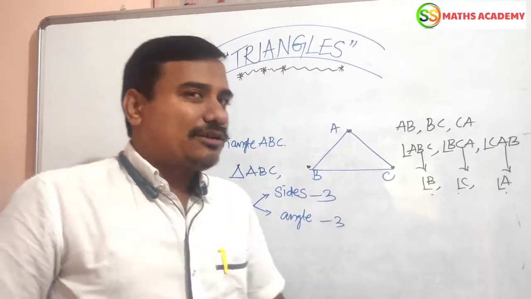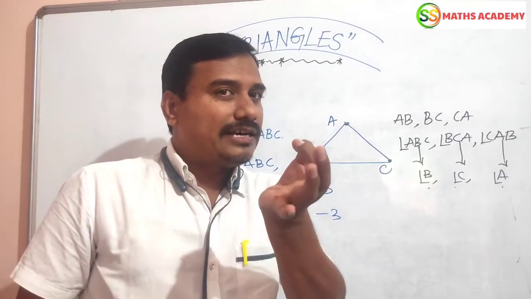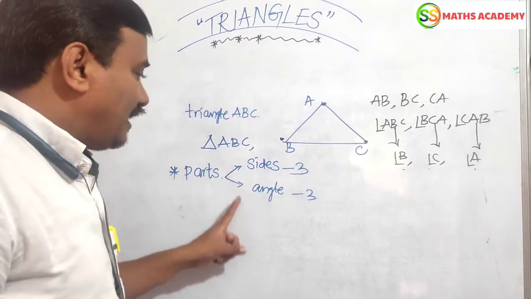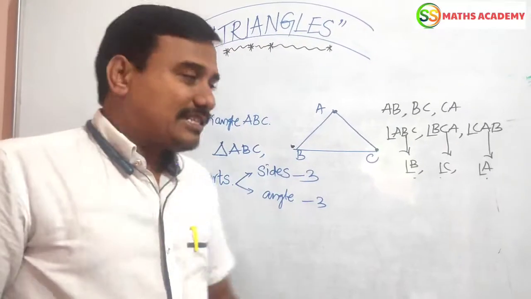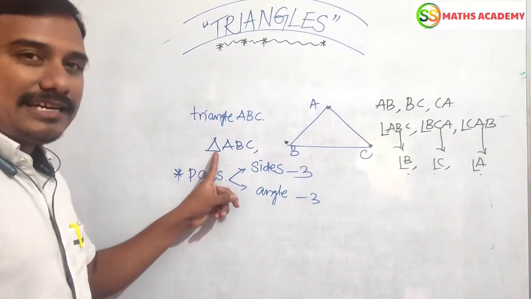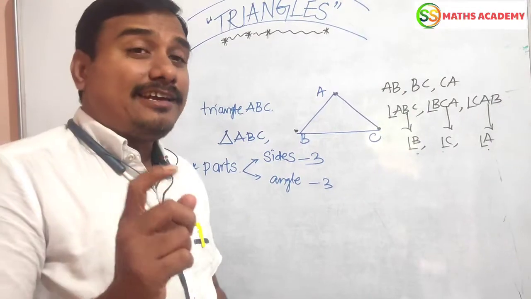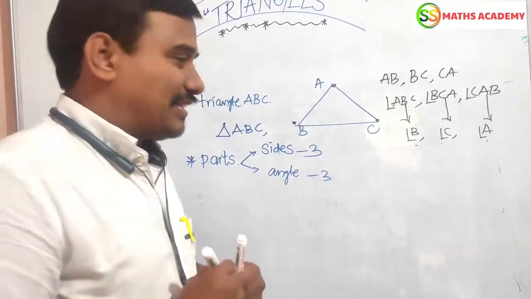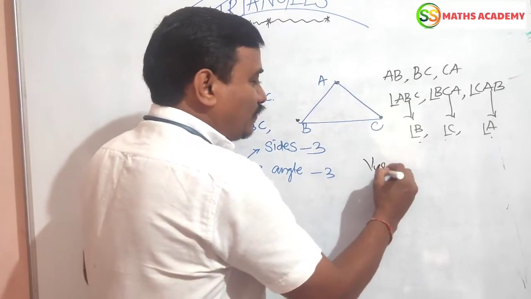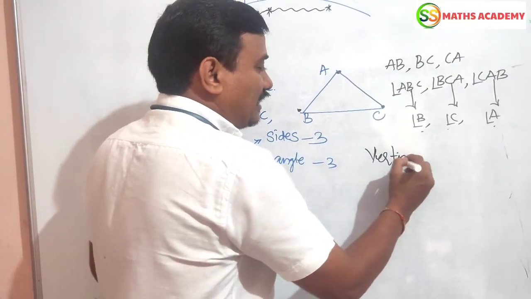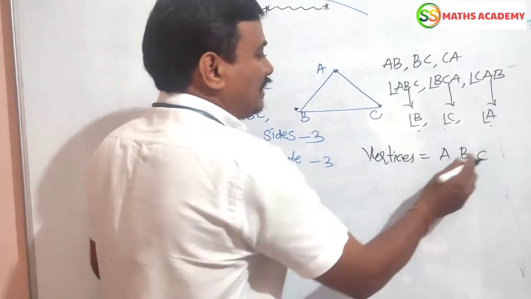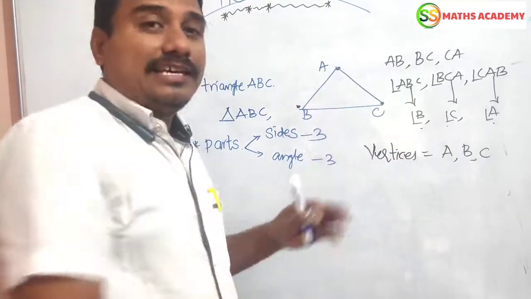So a triangle is nothing but a simple closed figure made of 3 line segments. A triangle has 6 parts. A triangle is denoted by delta. And a triangle also has 3 vertices. What are the vertices here? Yes, A, B, C. These 3 are the vertices of the given triangle.